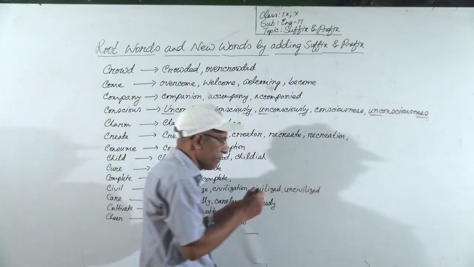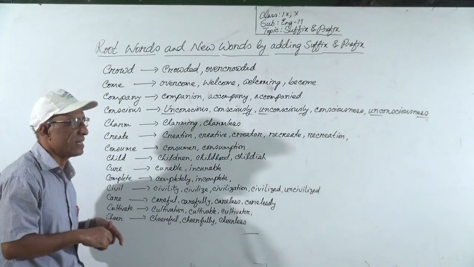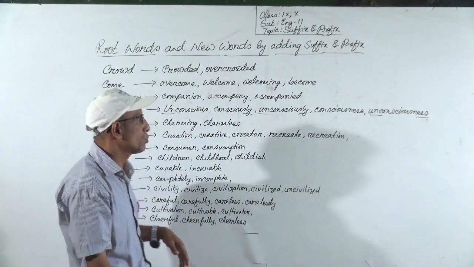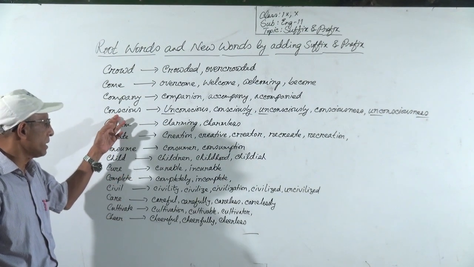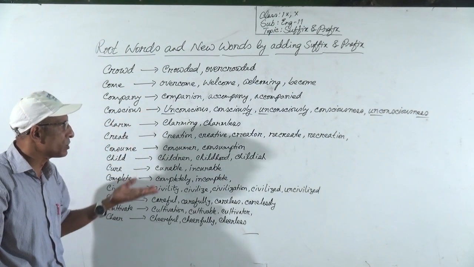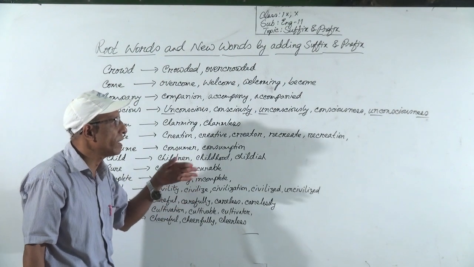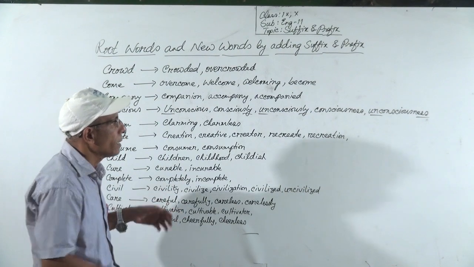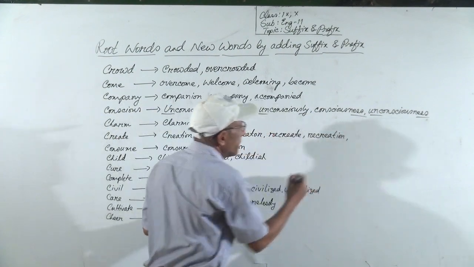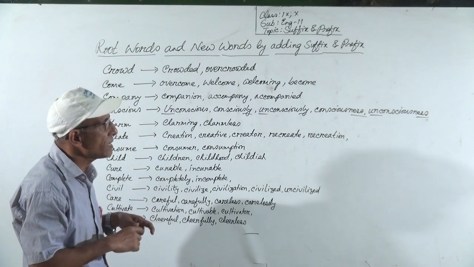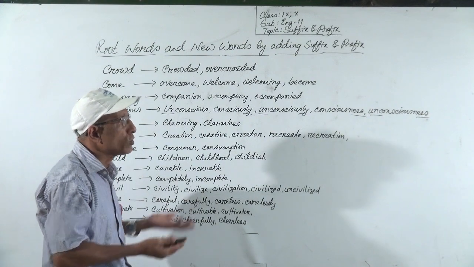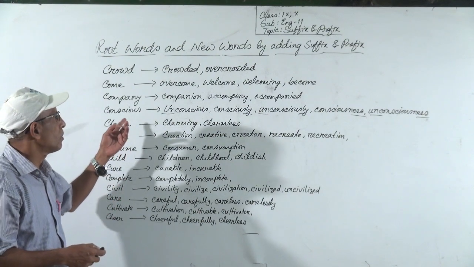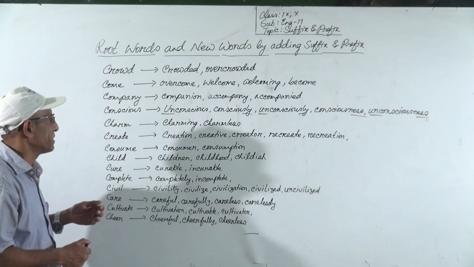Here, un is the prefix and ness is the suffix. So from this root word conscious, you can make unconscious, consciously, unconsciously, consciousness, or unconsciousness. In this way you can make any word from this root word according to your context.